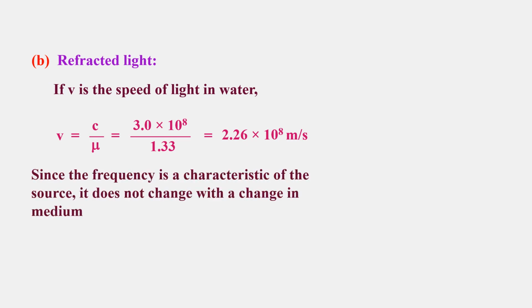Since the frequency is a characteristic of the source, it does not change with a change in medium. So nu is equal to 5.09 into 10 to the power 14 hertz. The wavelength of the refracted light, lambda dash, is equal to v divided by nu, 2.26 into 10 to the power of 8 divided by 5.09 into 10 to the power 14. This gives rise to 444 into 10 to the power of minus 9 meter. That means the wavelength changes in the second medium. Thank you.